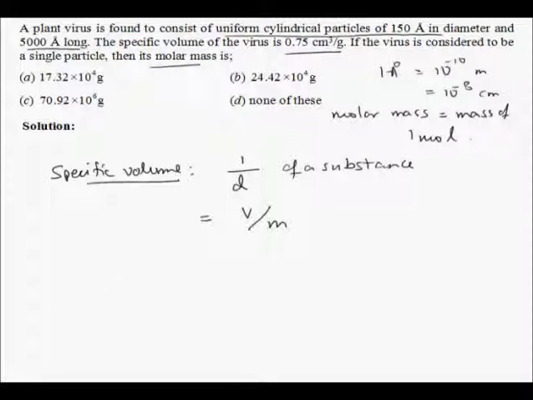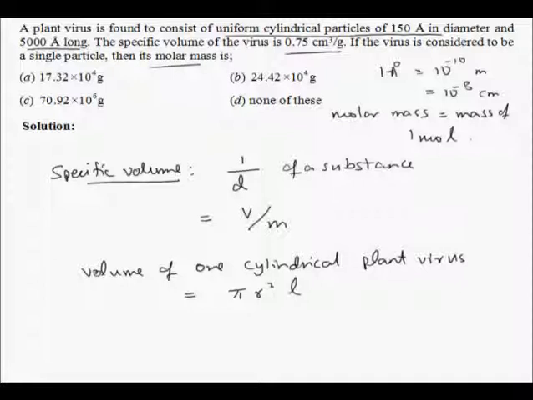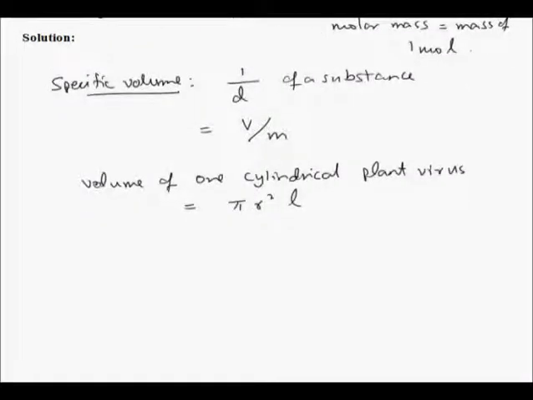That means the volume of one cylindrical plant virus would be equal to pi r square L, because that's the volume of a cylinder, right?